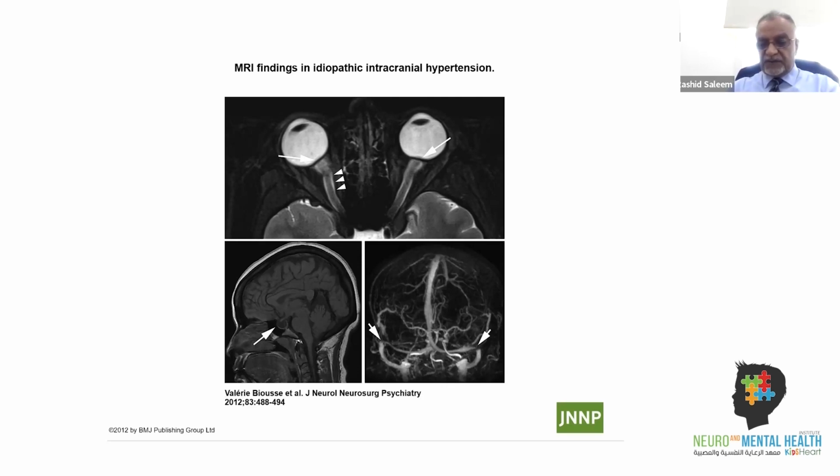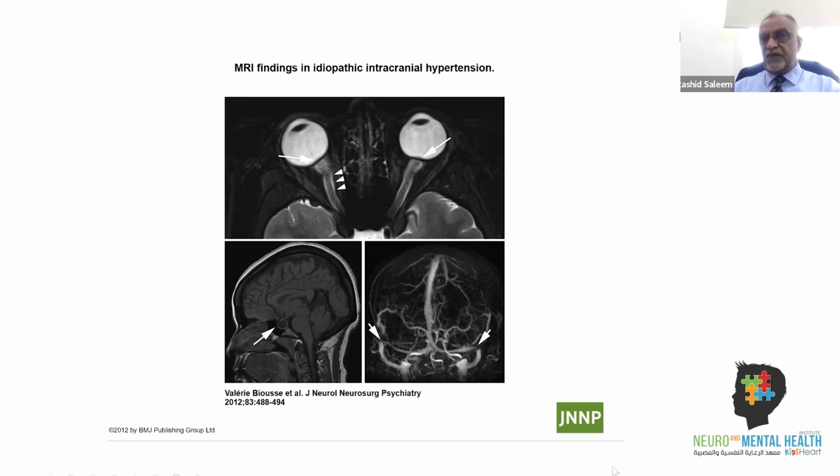Then you can have prominent perioptic space. Generally, the radiologists use 6 millimeters as cutoff. If it is wider than that, then they say it's a wide perioptic space. Then vertical tortuosity of the optic nerve is another feature.